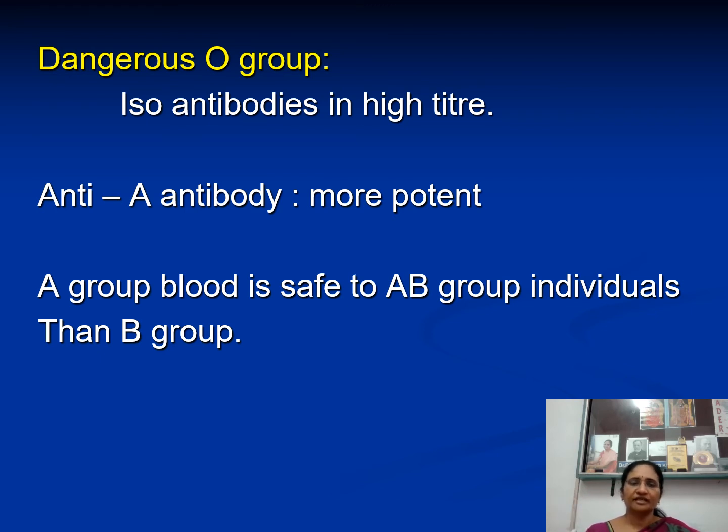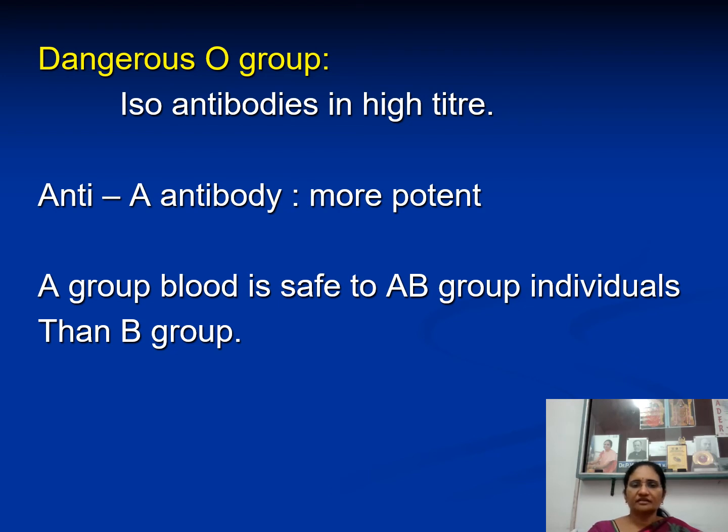When compared to anti-A and anti-B antibodies, anti-A antibody is more powerful. So A group blood is safe for AB group individuals. We considered AB group as universal recipient, right?